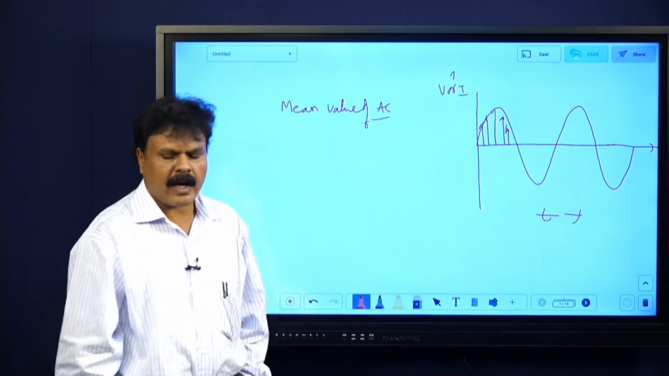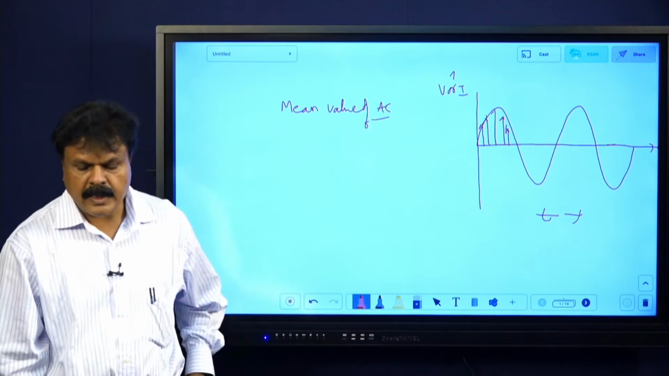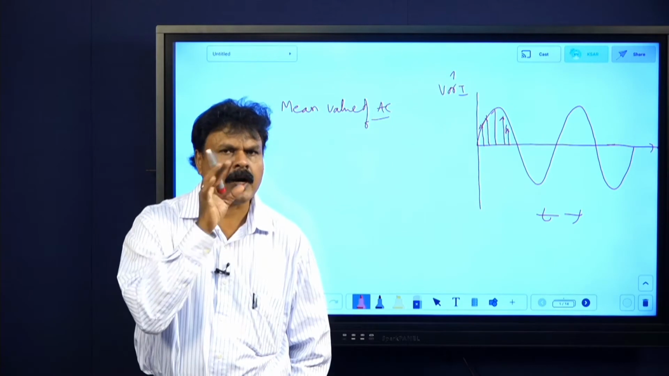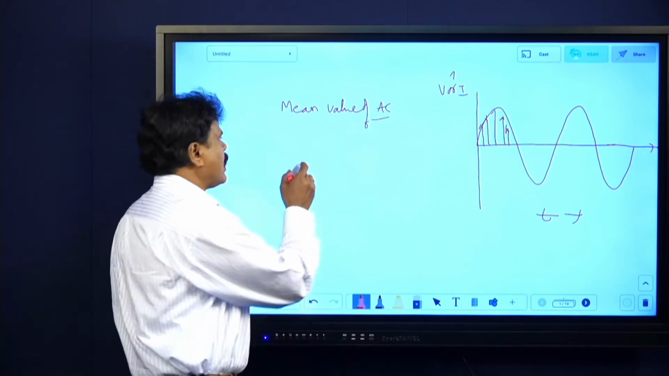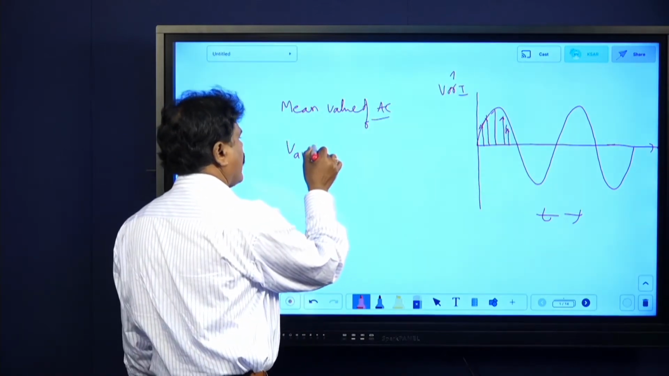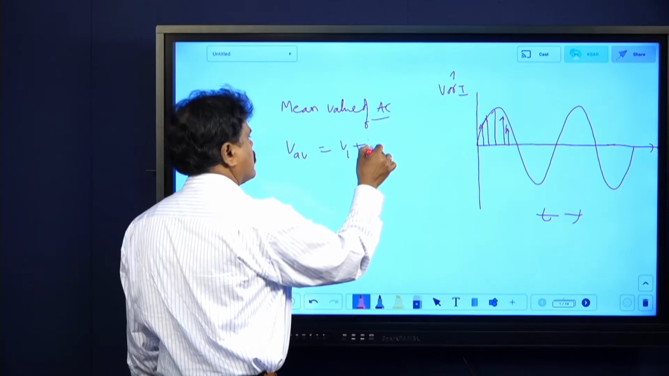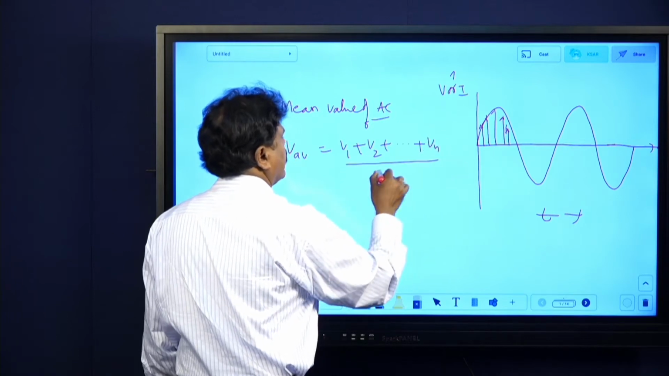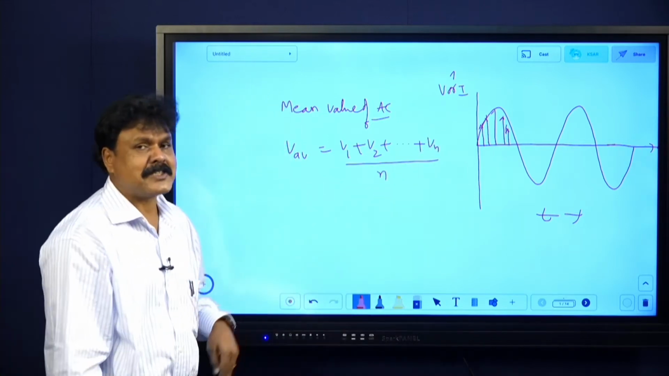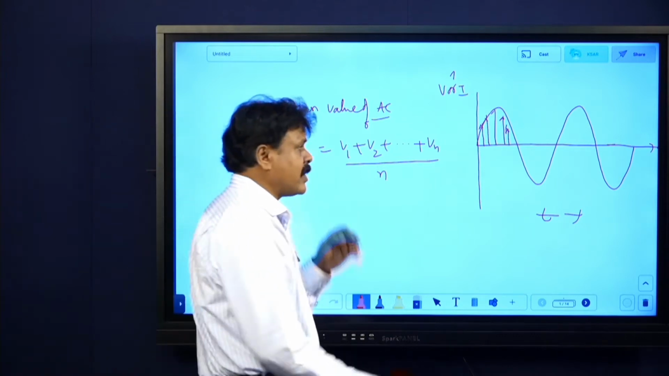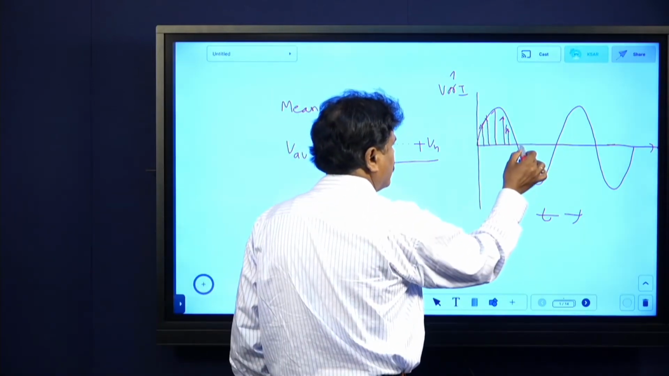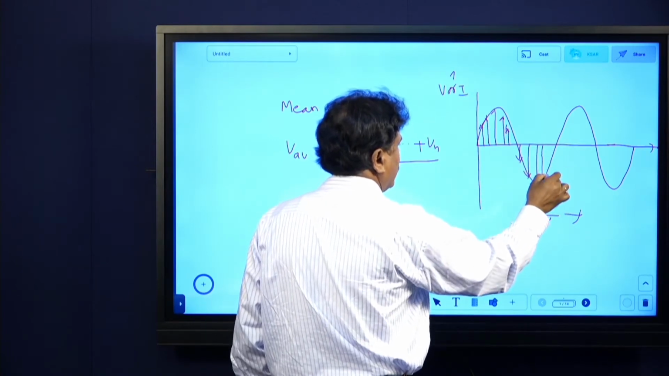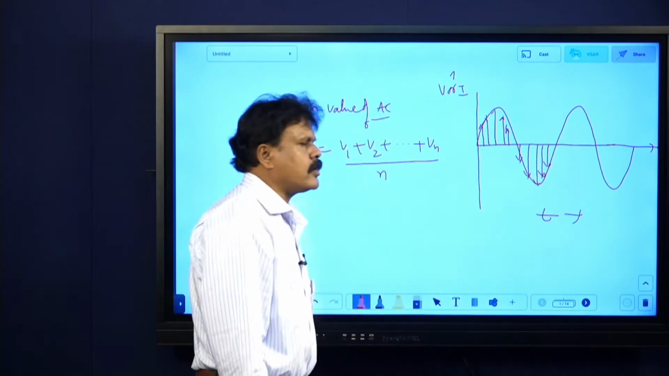So what is V average or V mean? It is the average of all the instantaneous values of AC taken over one half cycle. Is it clear? Only one half cycle. V average is V1 plus V2 plus and so on, for however many are there in one half cycle, divided by n. We should not take it over a complete cycle. Over a complete cycle, it will become 0. Why? For every V1 there exists minus V1, minus V2, minus V3, minus V4, minus V5, so it will become 0.